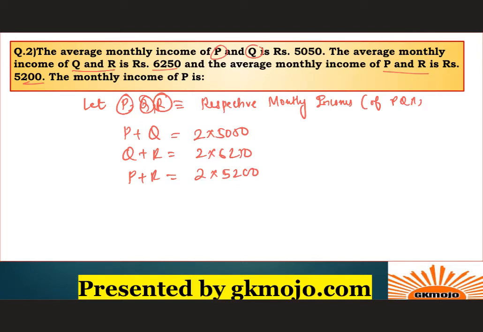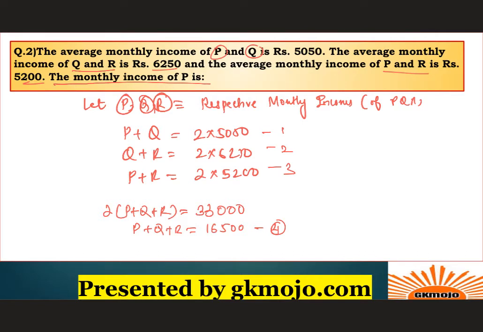So if I add these 1, 2 and 3, we get 2 into (P plus Q plus R), you can cross verify this, equals 33,000, or P plus Q plus R comes out to be 16500. This is your fourth equation, right? Now what are we supposed to find out?